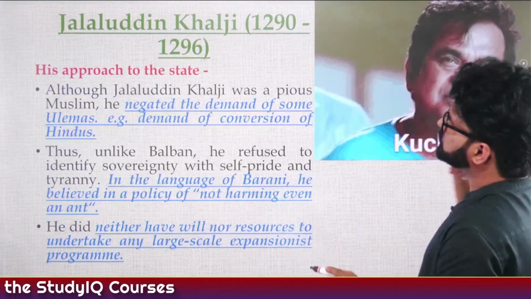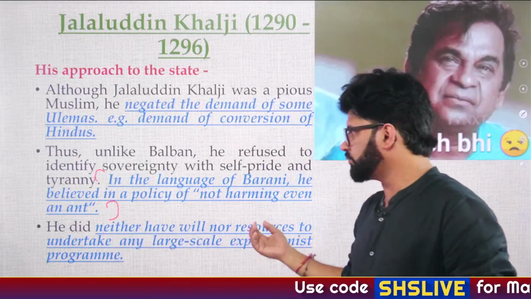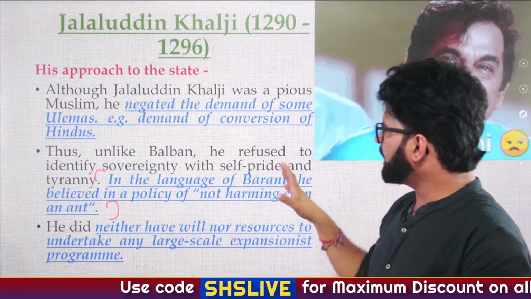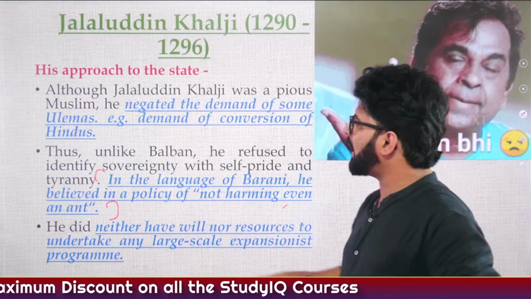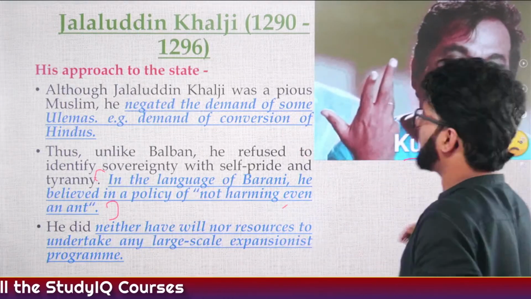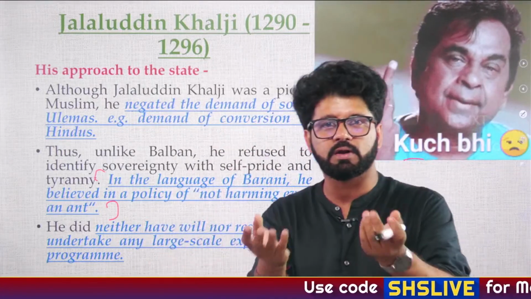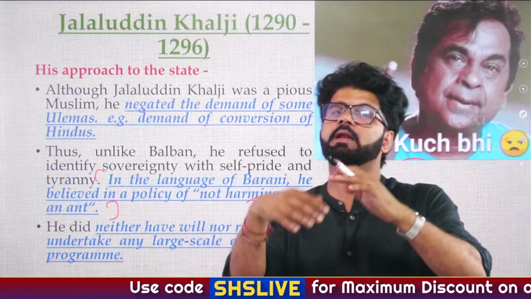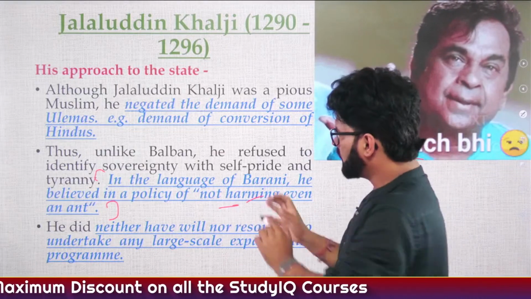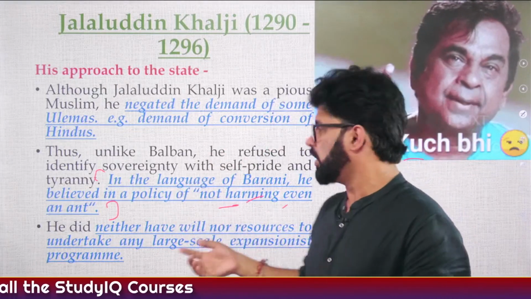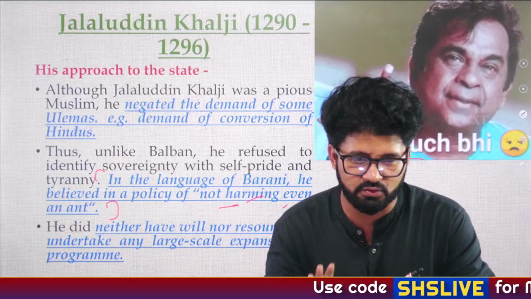You can see it here. Barni is saying this, and this is important from an exam perspective. They can ask you, and they have already asked it in different exams. Barni said about whom that he believed in a policy of not harming even an ant? Brahmanandam sir is saying anything, bro. He killed two kids and you are saying that he cannot harm even an ant. But here Brahmanandam sir's views do not matter. What matters is who said this quote about Jalaluddin Khilji, that he cannot harm even an ant. These are the points you have to remember.